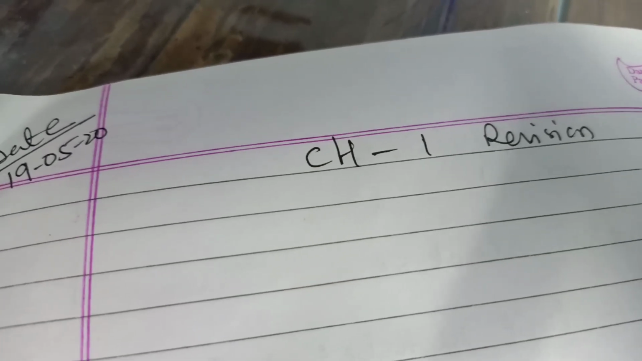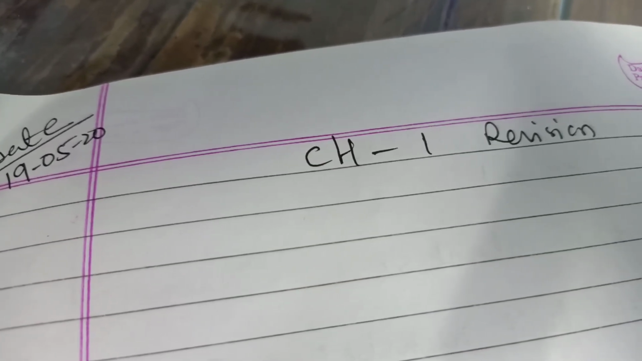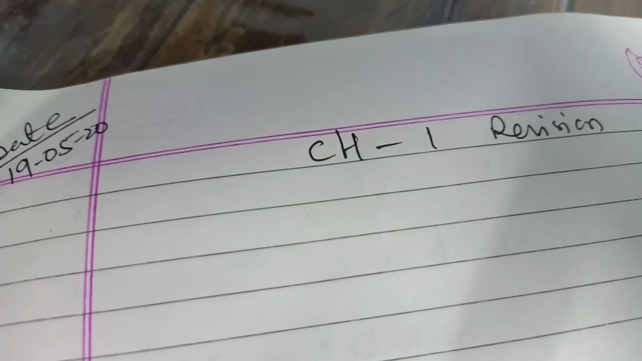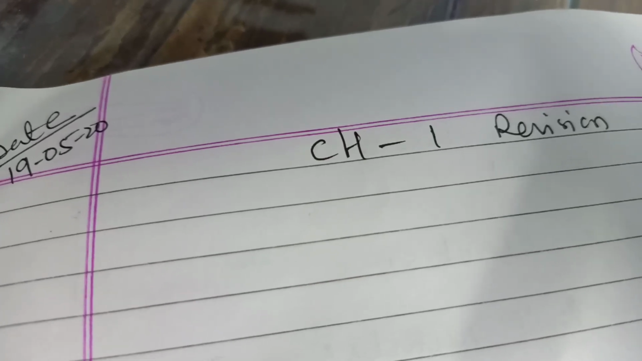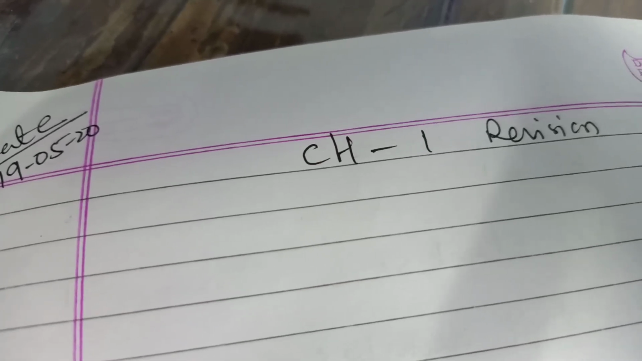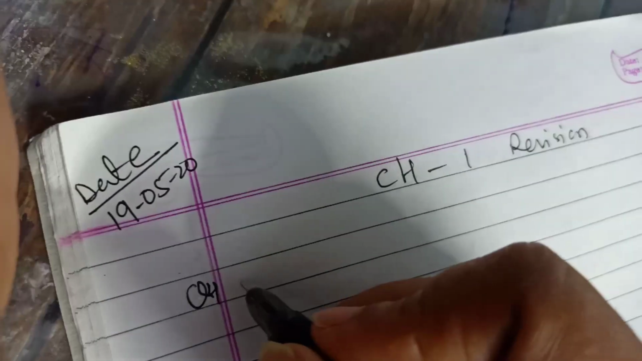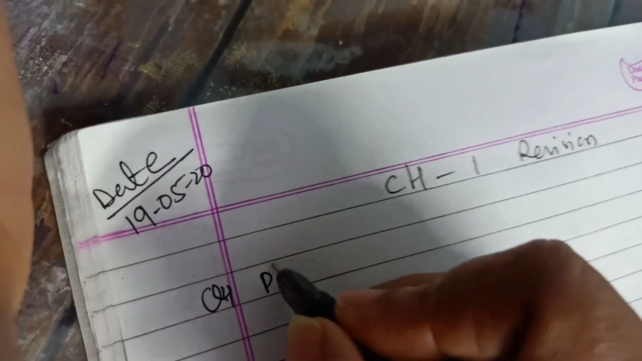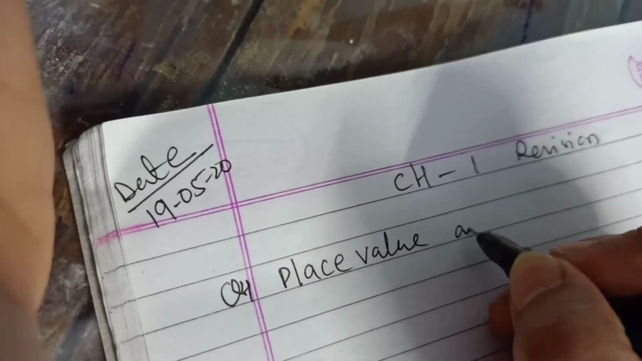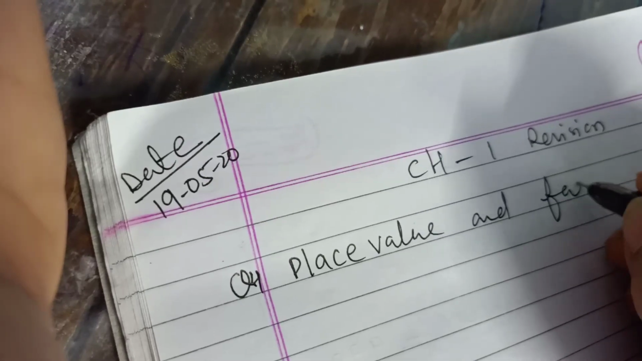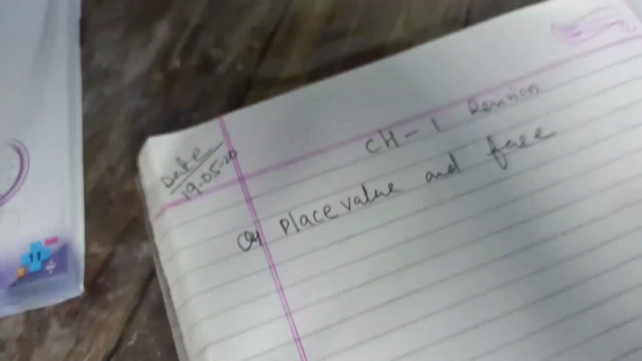In question number 4 it is given: write the place value and face value of each digit in 8347. We want to write the place value and face value. Okay, what is the face value? Everyone, you know this thing.